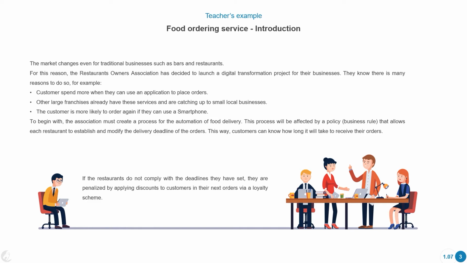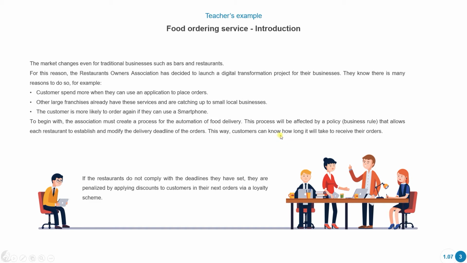So to begin with, the association must create a process for the automation of the food delivery. This process will be affected by a policy, a business rule, that allows each restaurant to establish and modify the delivery deadline of the orders. This way, customers can know how long it's going to take them to receive their orders. Besides, if the restaurants do not comply with the deadlines they have set, they're going to be penalized by applying discounts to customers in their next orders via a loyalty scheme.